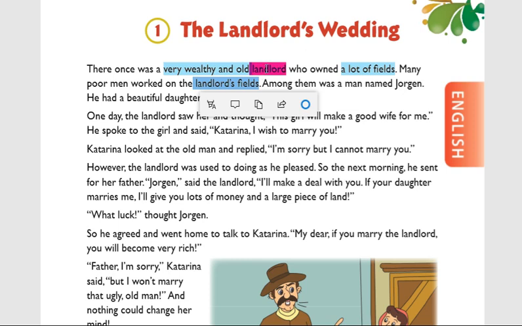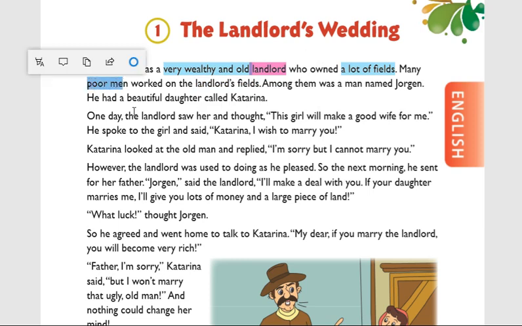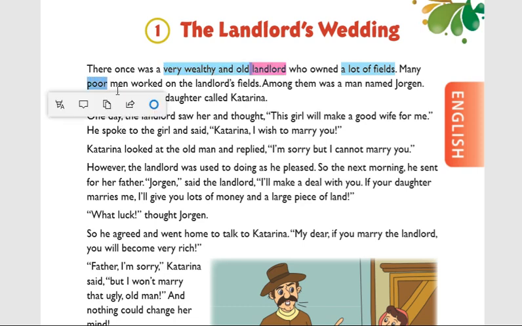So this landlord has so many fields, na? In those fields, so many poor people who do not have money work. Okay, the opposite of poor is rich. The landlord is rich, but the remaining people working in his field are poor. So, many poor men worked on the landlord's fields. Among them was a man named Jorgan.